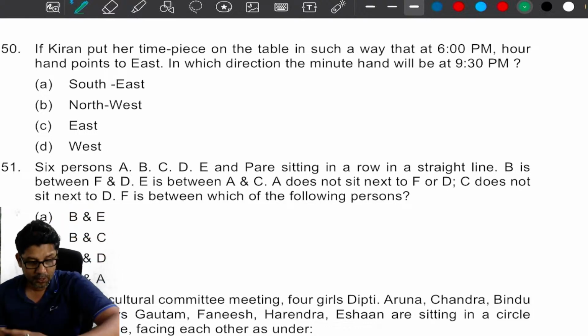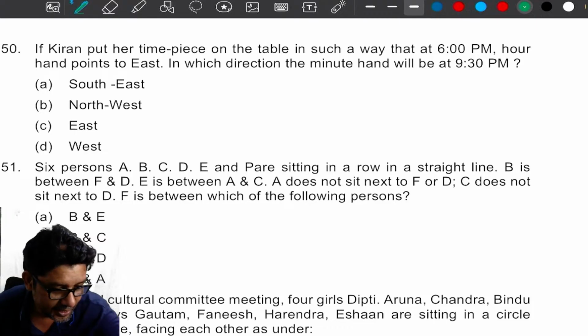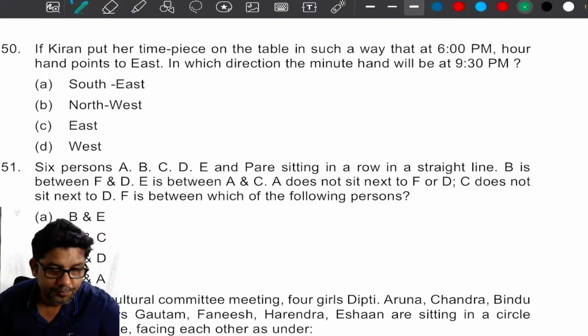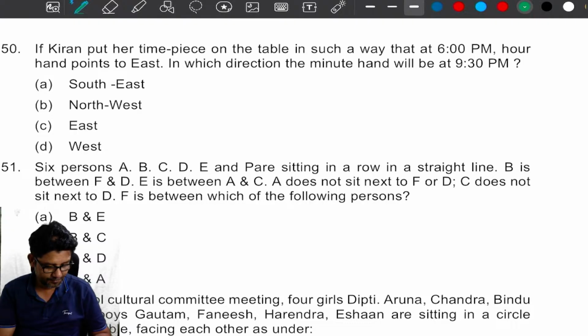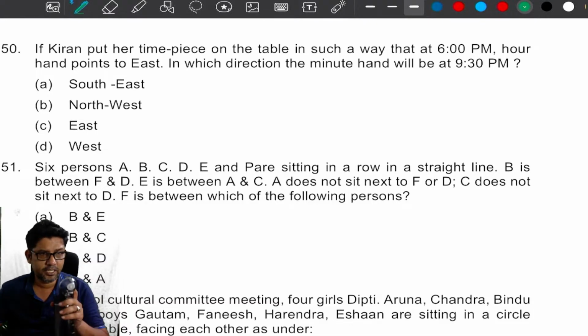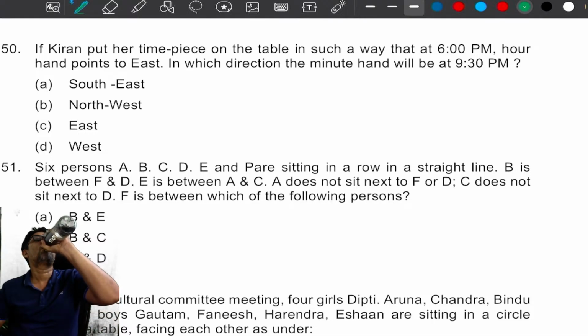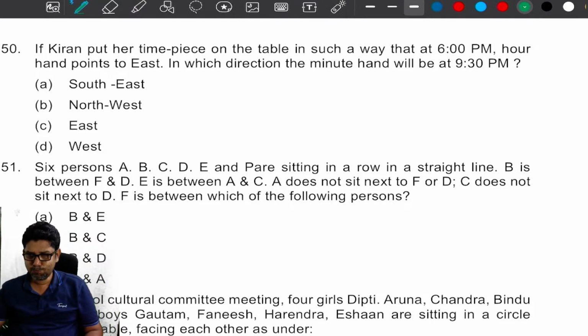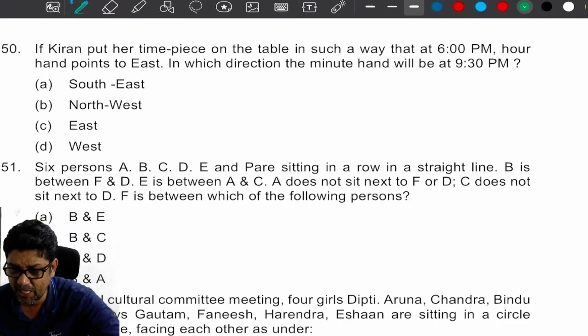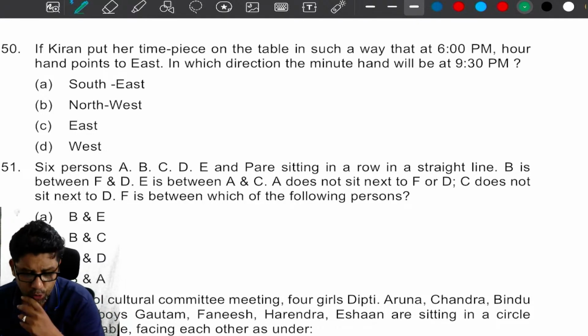Like, logical reasoning. Is it not time consuming? Is it not time consuming, my dear? And you people are dependent on logical reasoning. Gaurav, it is clearly given they are talking face to face.